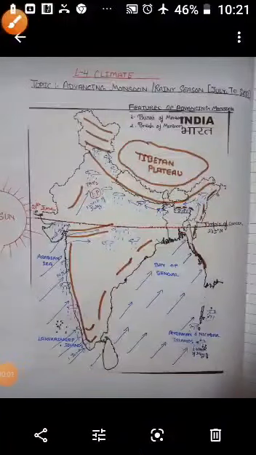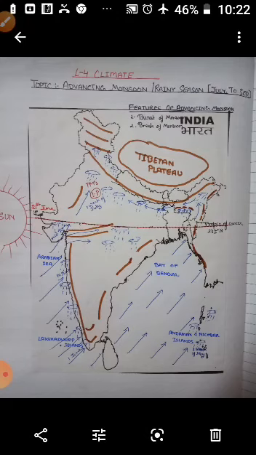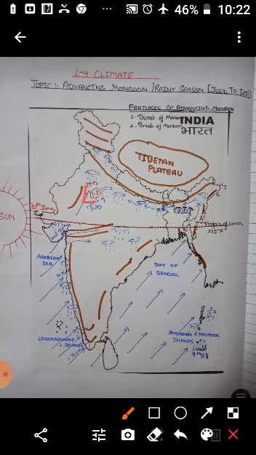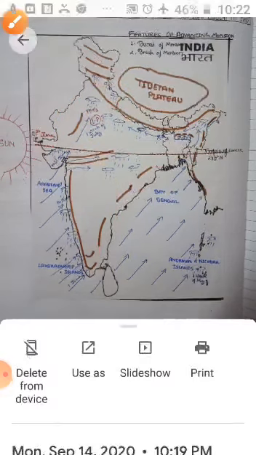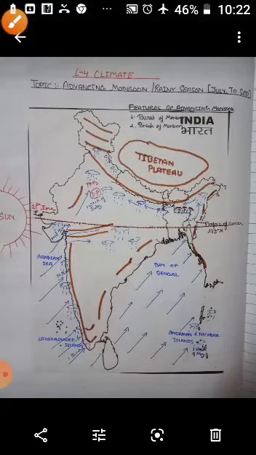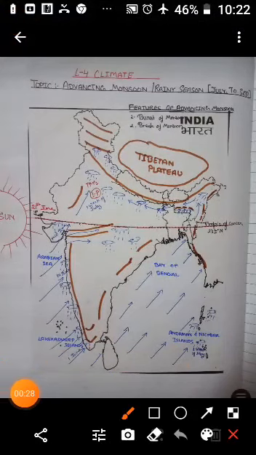Now children, in this video we will talk about the advancing monsoon, or the rainy season. Children, by early June, the low pressure condition over the northern plain gets intensified and it attracts the trade wind of the southern hemisphere. You can see, children, here is the equator and this is the southeast trade wind.